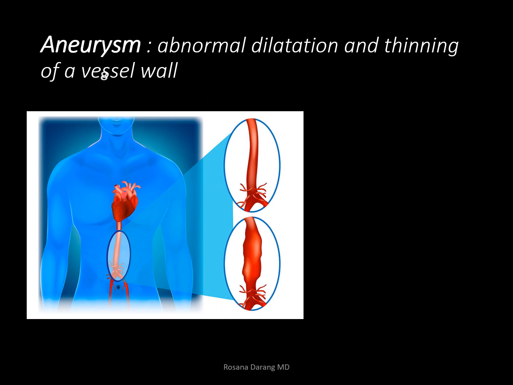Our next image here is an aneurysm, which is an abnormal dilatation and thinning of a vessel wall. So you could see this vessel is normal right here. It is smooth. It offers smooth blood flow. The vessel at the bottom is dilated. It's ballooning, and that's dangerous because that can easily rupture. This is specifically found in the abdominal aorta. So this whole thing is known as abdominal aortic aneurysm, also known as AAA,